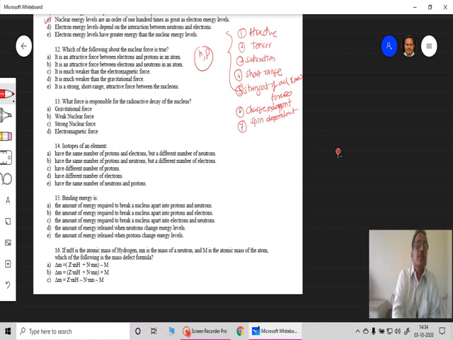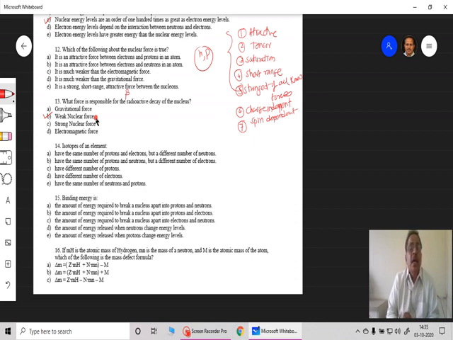Then next, 13. What force is responsible for the radioactive decay of the nucleus? Remember, gravitational force is not at all. Weak nuclear force, then strong nuclear force, and electromagnetic force. So here, actually beta radioactive decay, in that case this weak nuclear force is the correct answer. This question should have beta radioactive decay. Then the proper answer would be weak nuclear force. That is the case for example number 13.